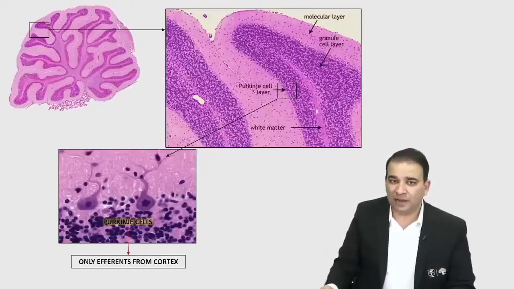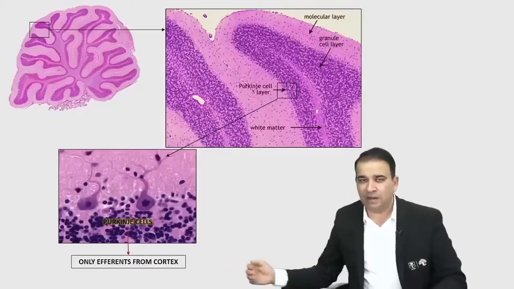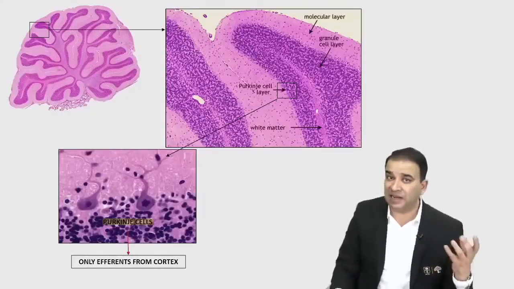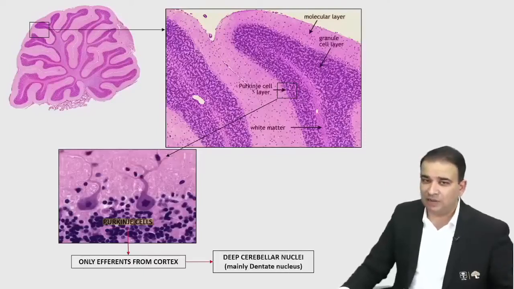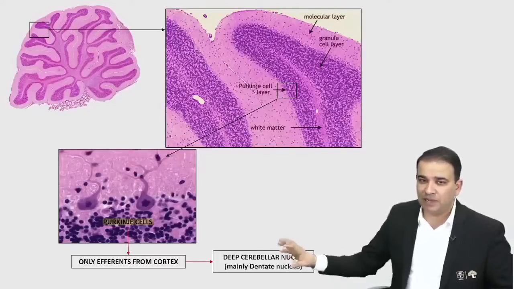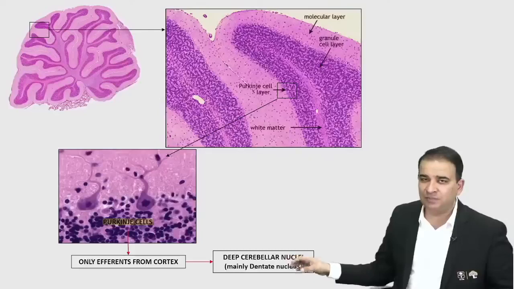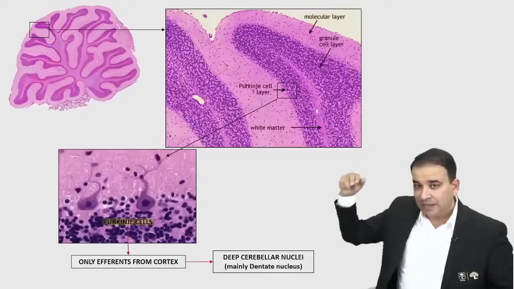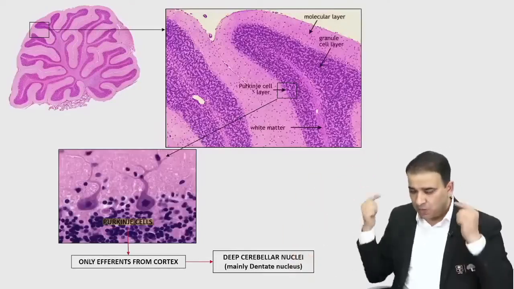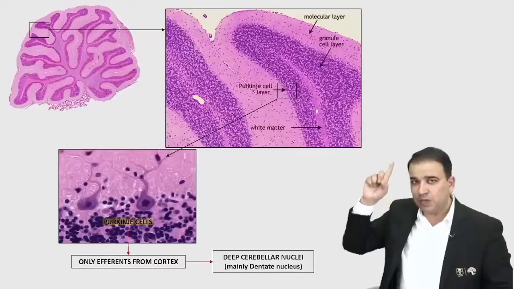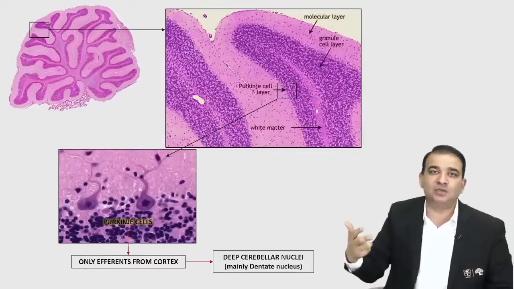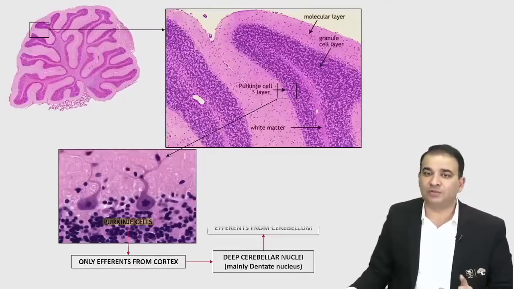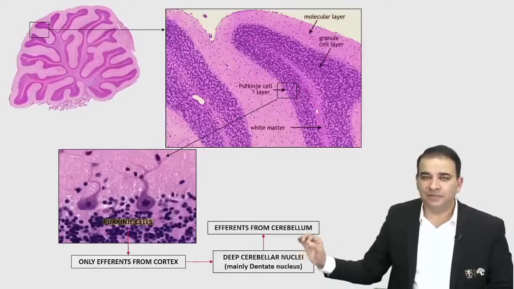And what is there in the white matter? The moment the Purkinje cell comes into the white matter, we have the deep cerebellar nuclei there: the dentate, emboliform, globose, and fastigial, mainly the dentate nucleus, which is the nucleus of the neocerebellum. So they will come to the deep cerebellar nuclei, mainly the dentate nucleus. And it's the responsibility of the dentate nucleus to give the feedback to the cerebrum, guys. Efferents will come out of the dentate nucleus and out of the cerebellum, and they give the feedback to the cerebrum so that any changes to be done will be done to coordinate the movement. And that's why the efferent from the cerebellum comes from the deep cerebellar nuclei.